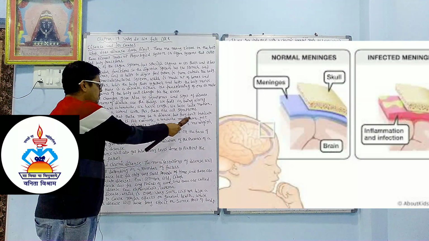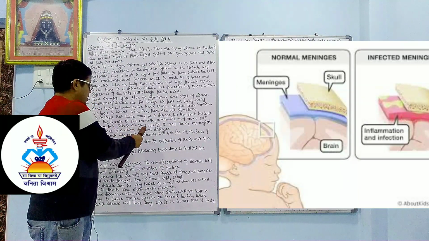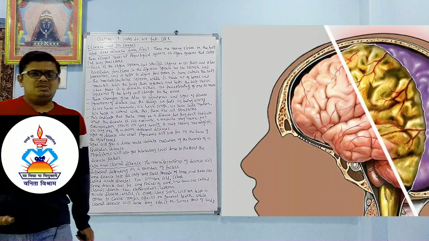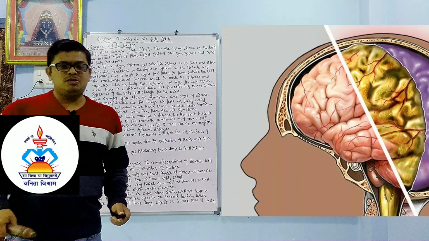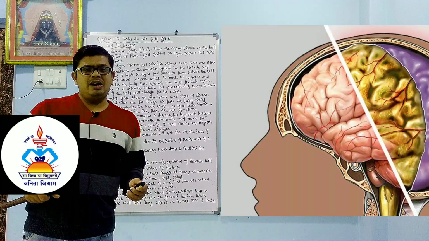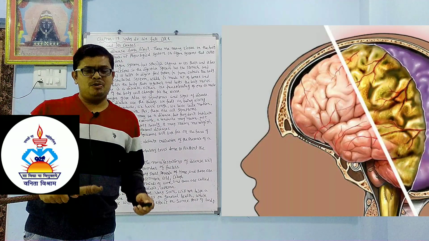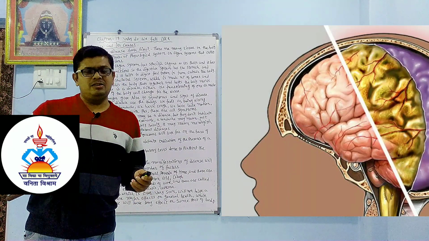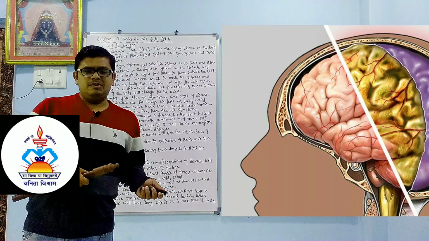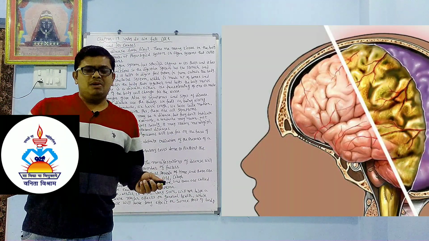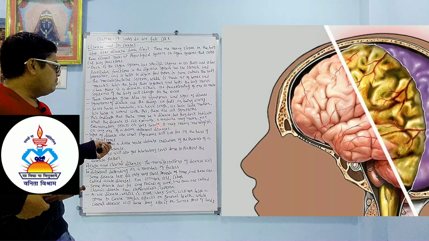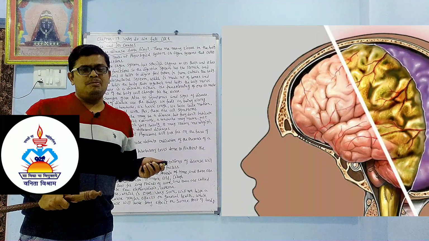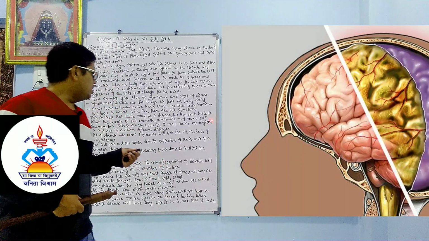For example, headache may mean just examination stress, or very rarely it may mean meningitis or any one of a dozen different diseases. Generally headache is a common problem, so it does not mean it occurs because of some special problem. It may be because of stress, or digestion not occurring properly, or improper blood circulation in the brain. Sometimes it may be a very dangerous disease called meningitis, which is a disease related to the backbone and the brain.